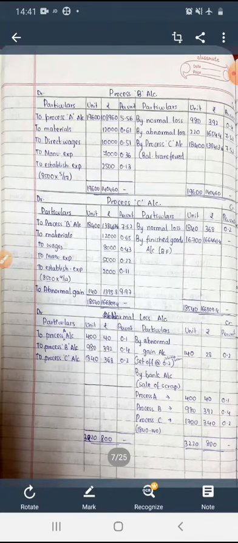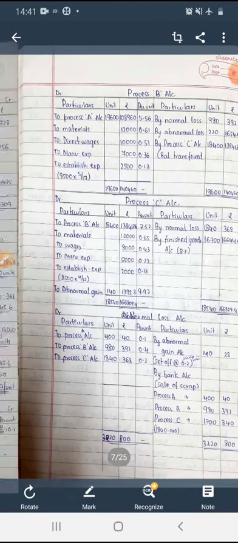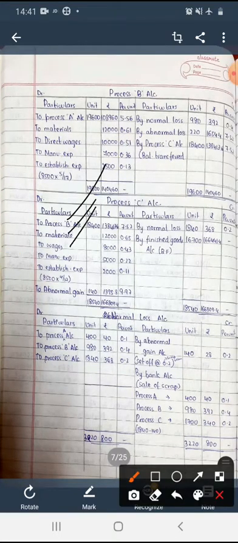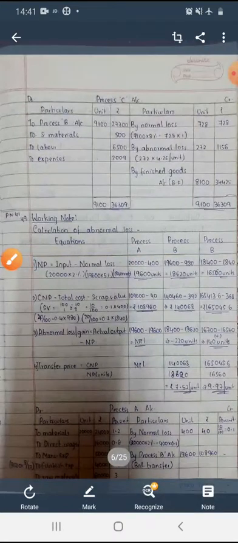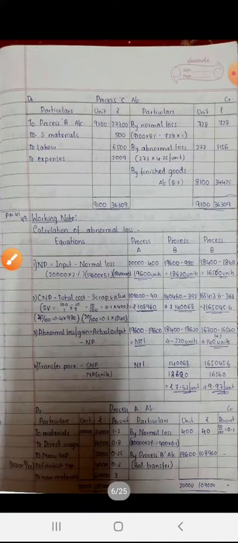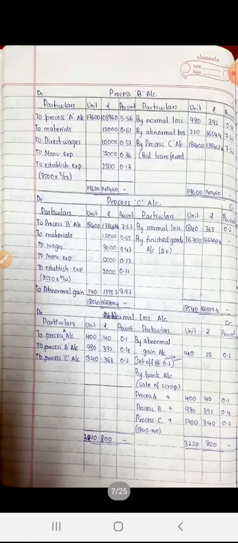So abnormal loss is over. Next, the remaining you have to transfer to the process C account. Next, process C, same. In process A, materials, wages, manufacturing expenses, and establishment expense you have to write. Then normal loss you have to write. Then you see the abnormal gain or loss. Just enter all the things under the particular table. 18,400 minus normal loss 1,840. How much? 16,560. And then you have to calculate the cost.